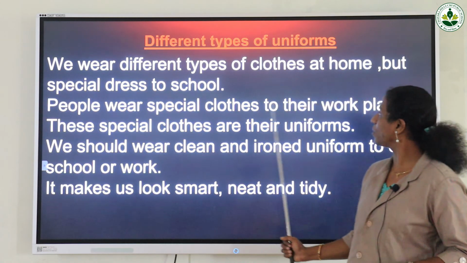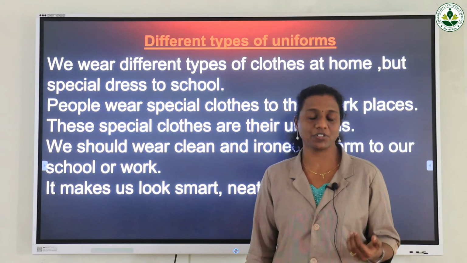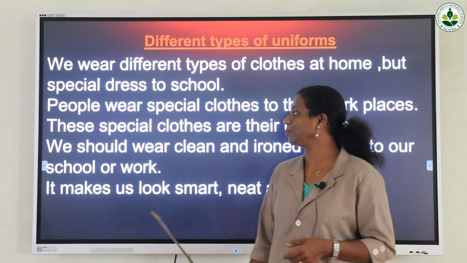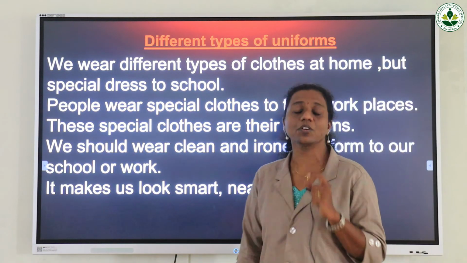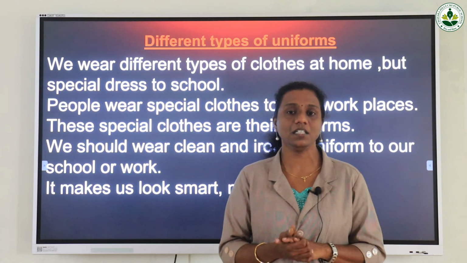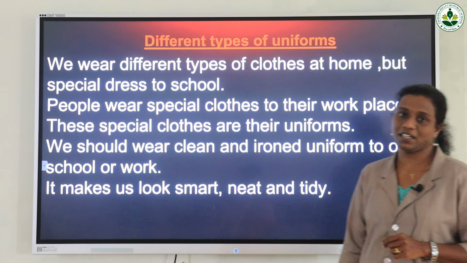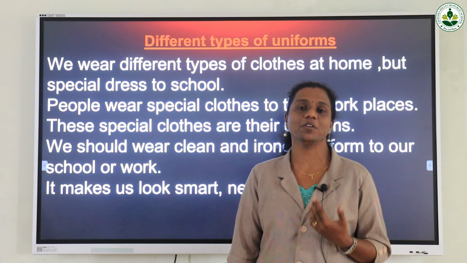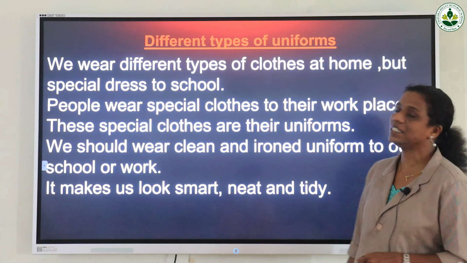Then people wear special clothes to their workplaces also. If you look at the elders, we can see that according to their profession, they are wearing their clothes. They also have their own uniforms. We should wear a clean and ironed uniform to our school or work. So if you are going to school, or to any work, at that time also we have to wear a clean and neat uniform, and it should be ironed. Why? It makes us look smart, neat and tidy. If you are not wearing the proper uniform, it will not be good for us.